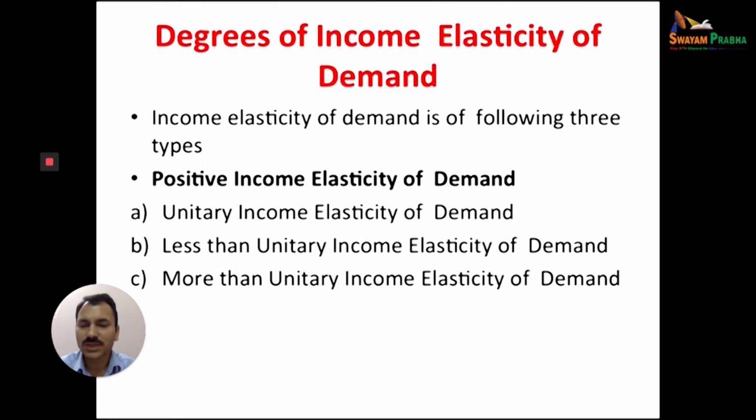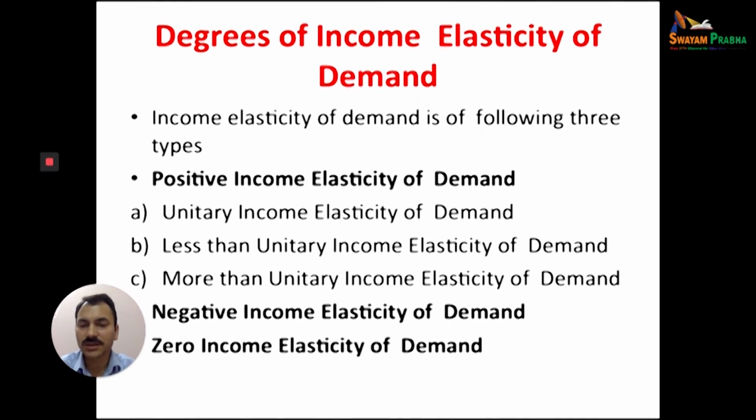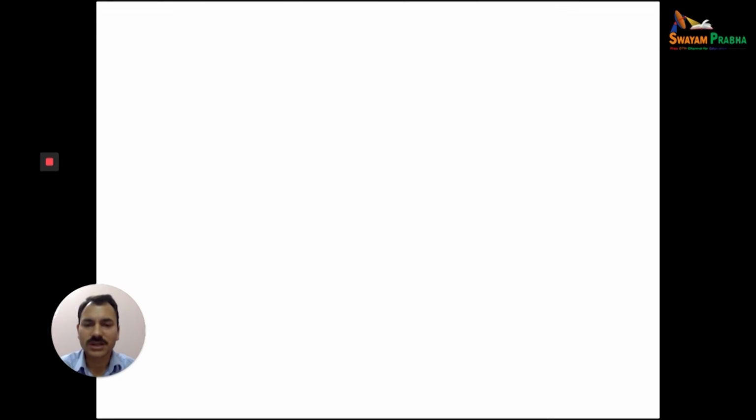The same diagram we can use as in price elasticity of demand; we have already used it. Negative income elasticity of demand may be in case of inferior goods or some other goods. With any increase in income, the demand for a particular commodity can decrease. Zero income elasticity of demand means there is no change. For example, salt. Any increase in income, the demand for salt will not increase. So these are the degrees of income elasticity of demand.